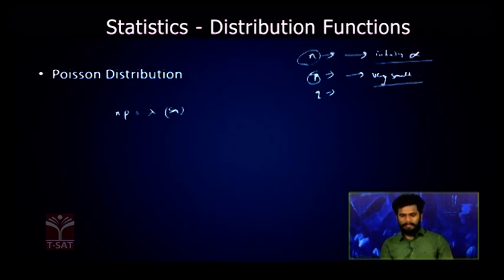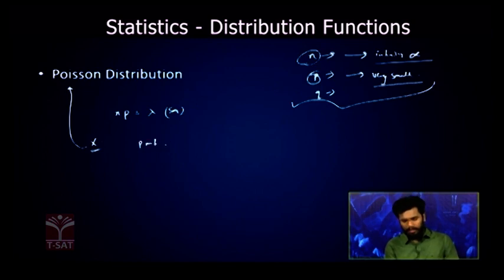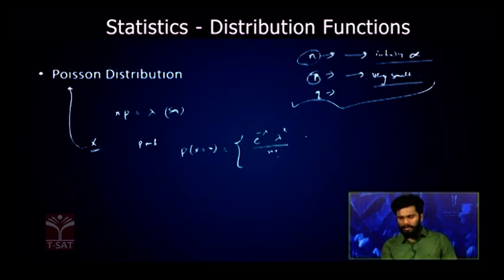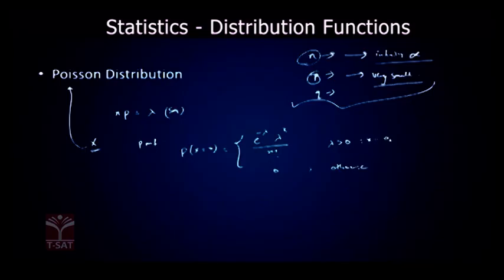Now, in this case, when you take random variable x, under these conditions, this random variable x will follow Poisson distribution. The probability mass function of this Poisson distribution is given by p of x is equal to e power minus lambda into lambda power x by x factorial, where lambda is greater than 0, and 0 otherwise. And here x will take the values 0, 1, 2, and so on up to infinitely large number.